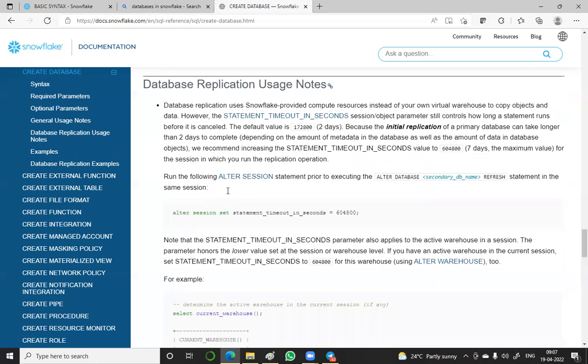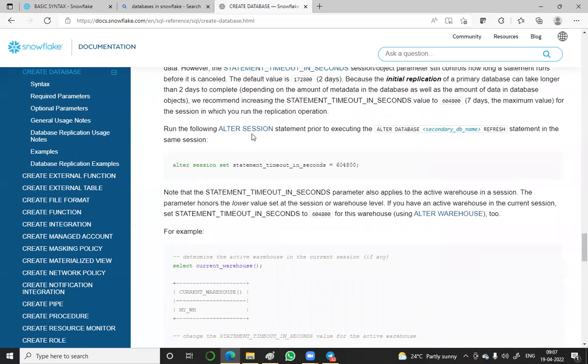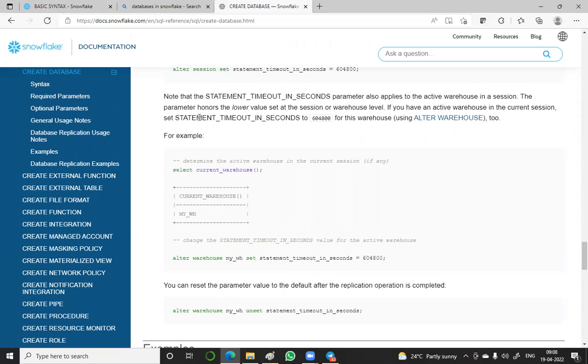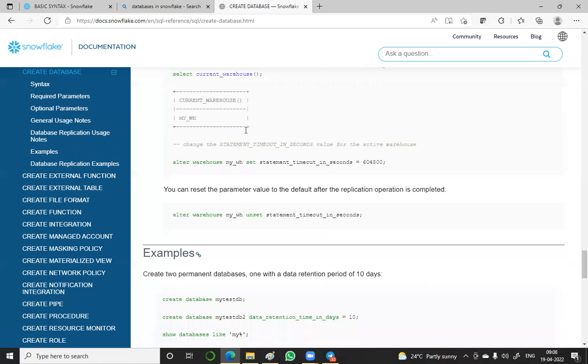Yeah, okay. So run the following alter session statement prior to executing the alter database. Alter database means, in addition, you have to change the statement in the same session. This is the syntax to change the session timeout. So note that the statement timeout is not required.